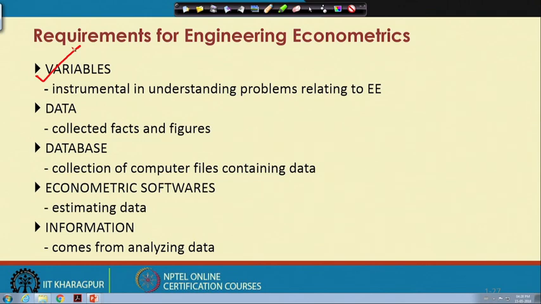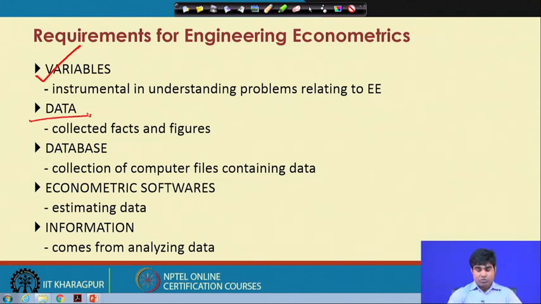And the second requirement is the data. That means the first requirement is the variables and the second requirement is the data. Data itself cannot be meaningful unless you point out the variable structure. Any information behind this variable is called data. That can be represented in various ways. Data can be for an organization for that particular variable, and that too with respect to different points of time. So, there are many ways you can understand the concept of data.